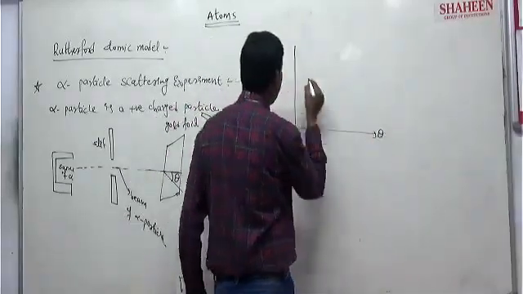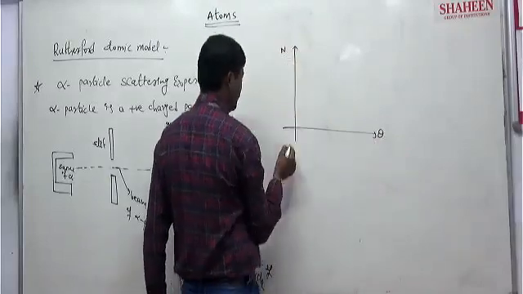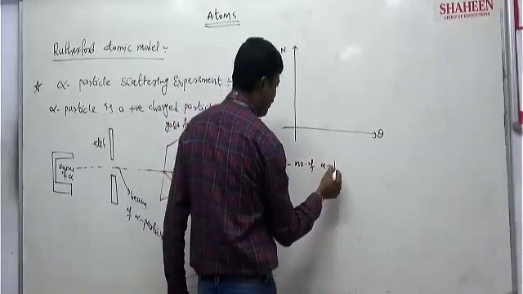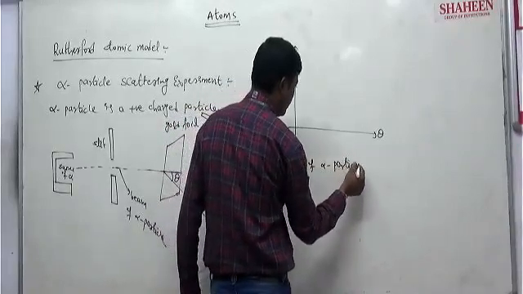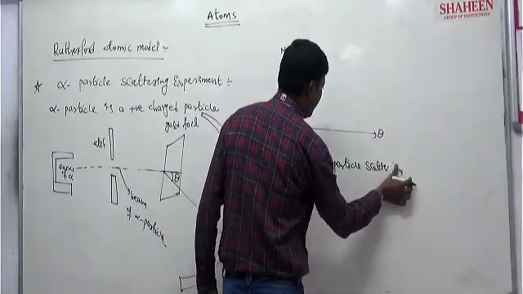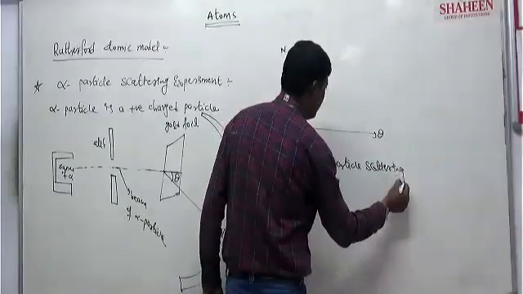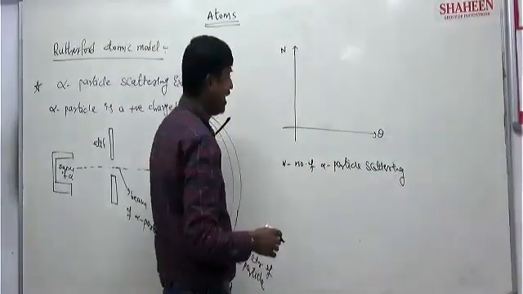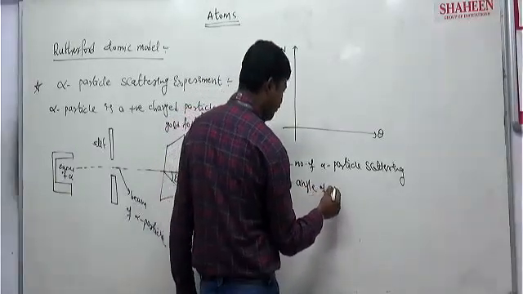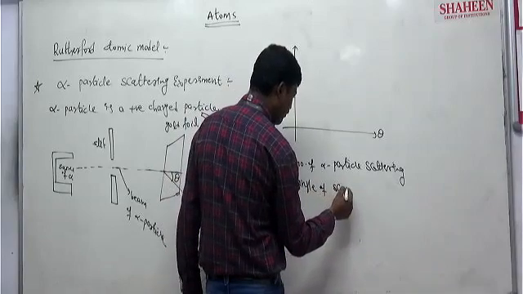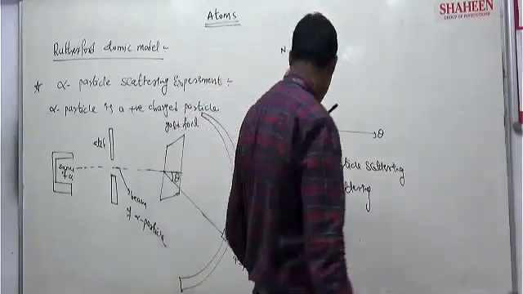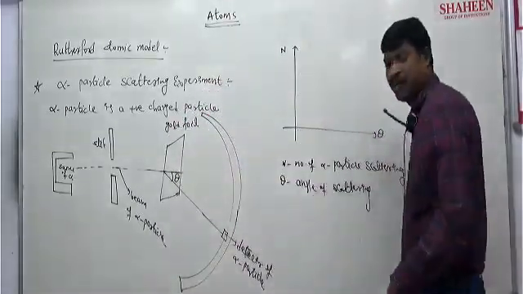This is theta and this is N. N is the number of alpha particles scattered, how many particles are scattering. Theta is the angle of scattering.